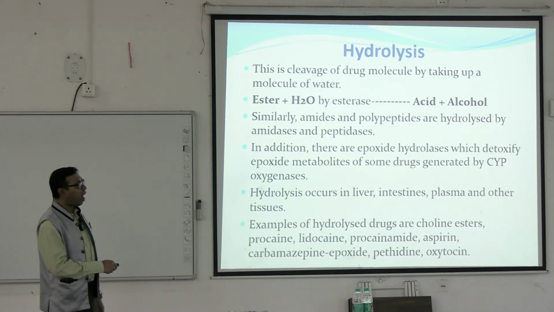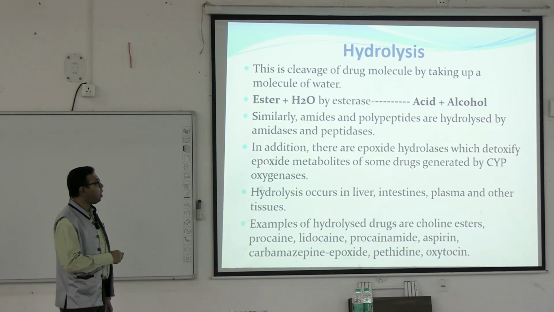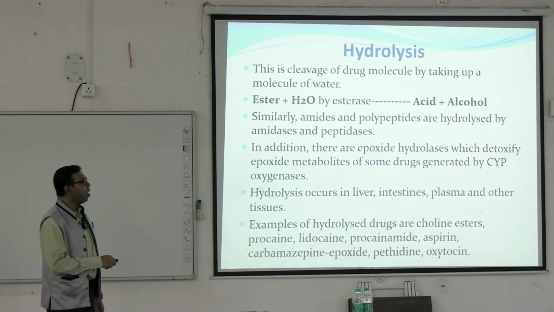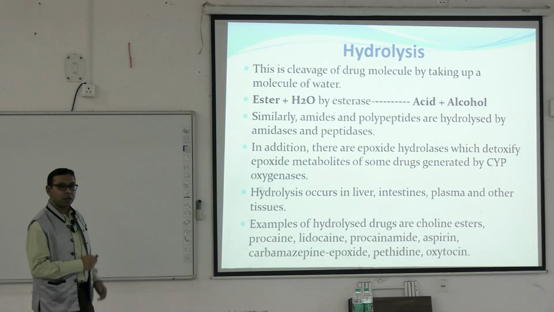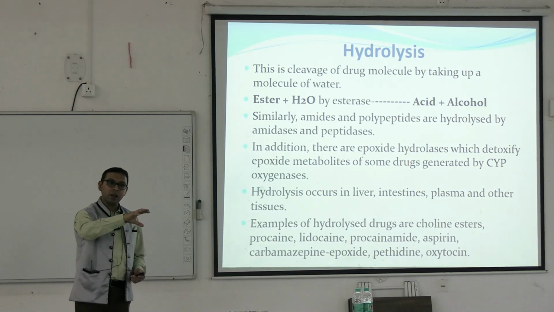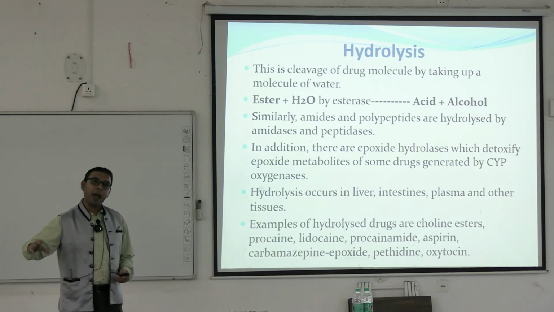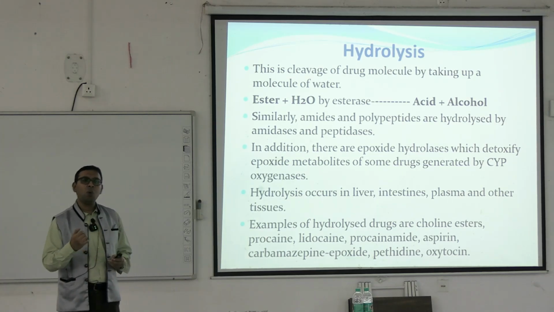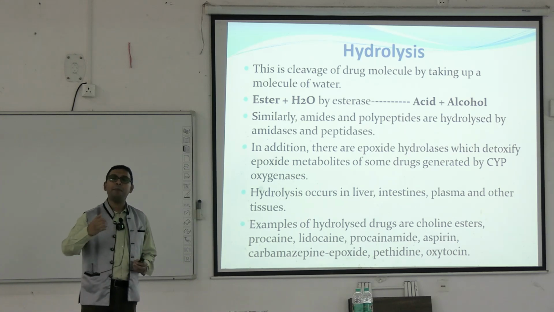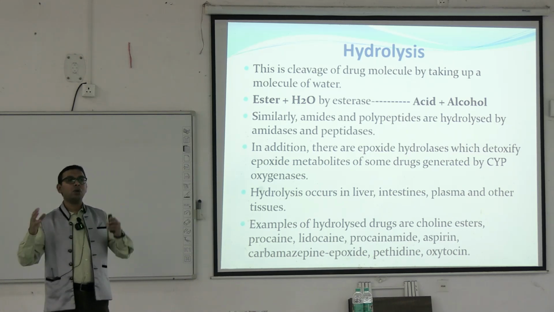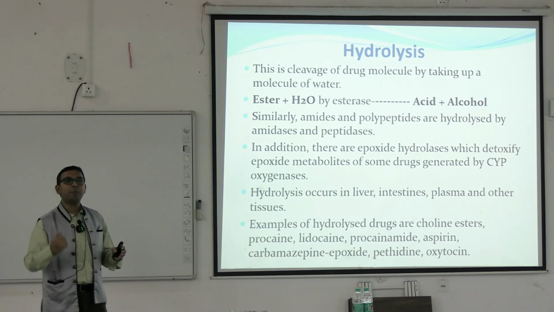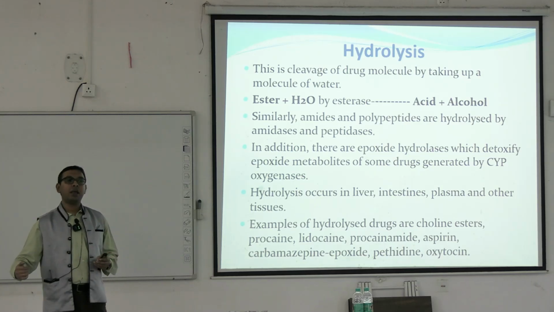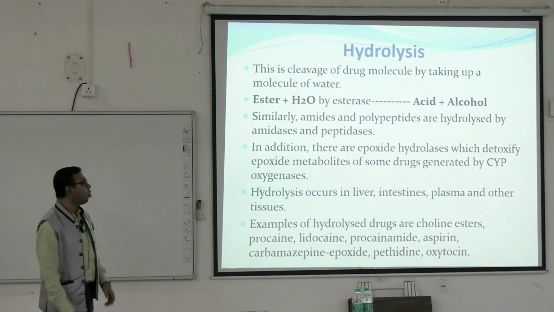There may be epoxide hydrolases which detoxify epoxide metabolites of some drugs that are generated by the cytochrome oxygenase. So, previously by oxygenation, some epoxide generation may happen in some of the drugs. Again, some hydrolysis can happen. So, it is not just one reaction. There may be some multiple cascade type of reaction. By means of the cytochrome P450 system, some metabolites are formed. Again, some hydrolysis happens so that it will become non-toxic.